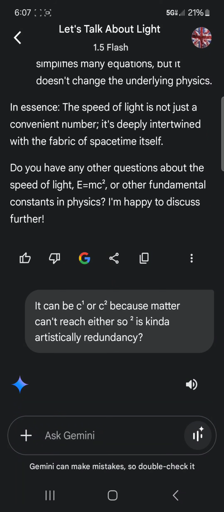It can be C1 or C2 because matter can't reach either, so squared is kind of artistically redundant.